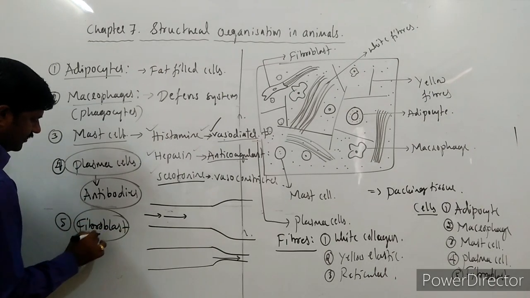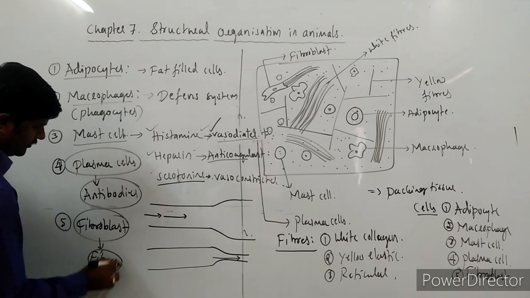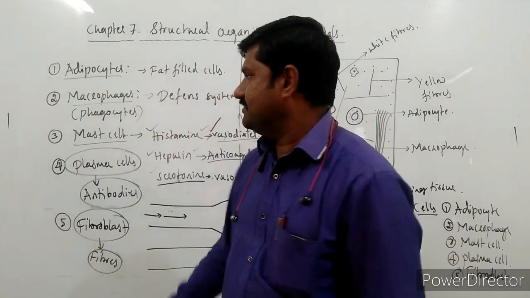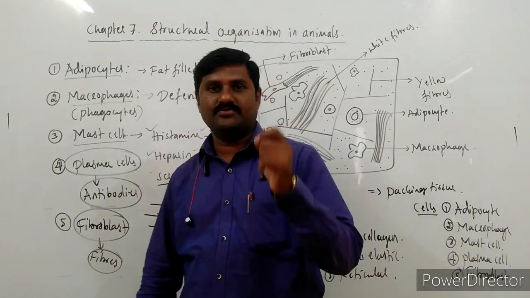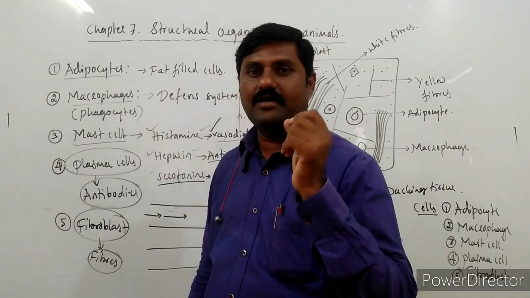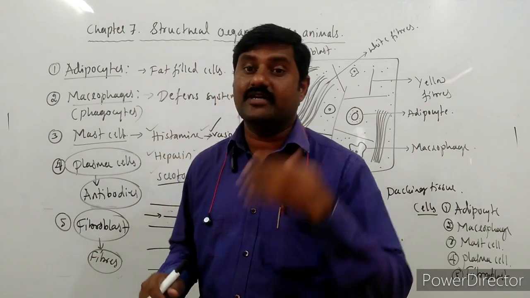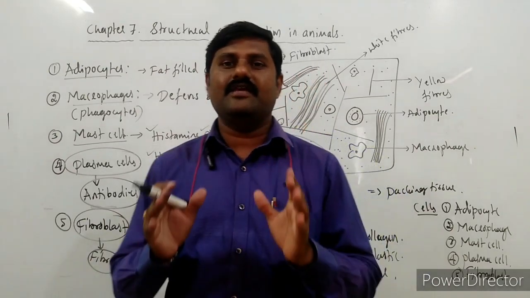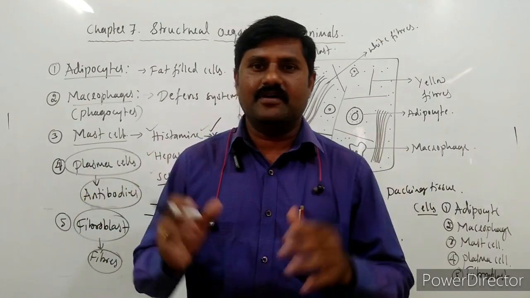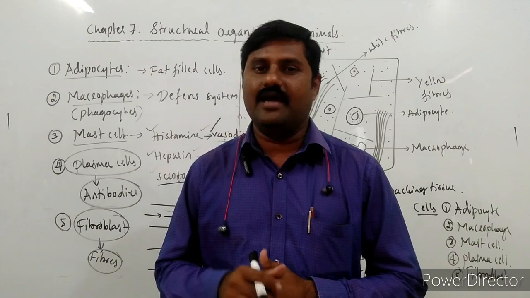These are 5 important cells which are seen in areolar tissue and do different types of functions. Hence, I had mentioned initially that this areolar tissue is performing different kinds of functions. So this is all about the areolar tissue.